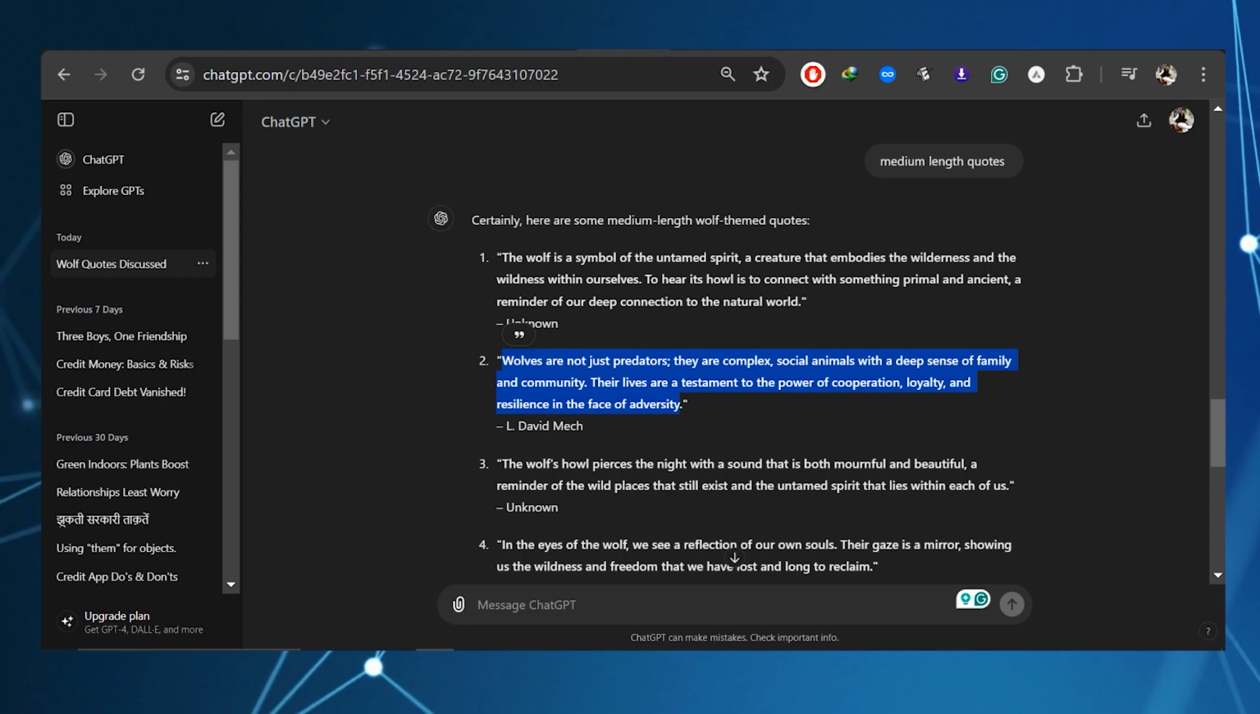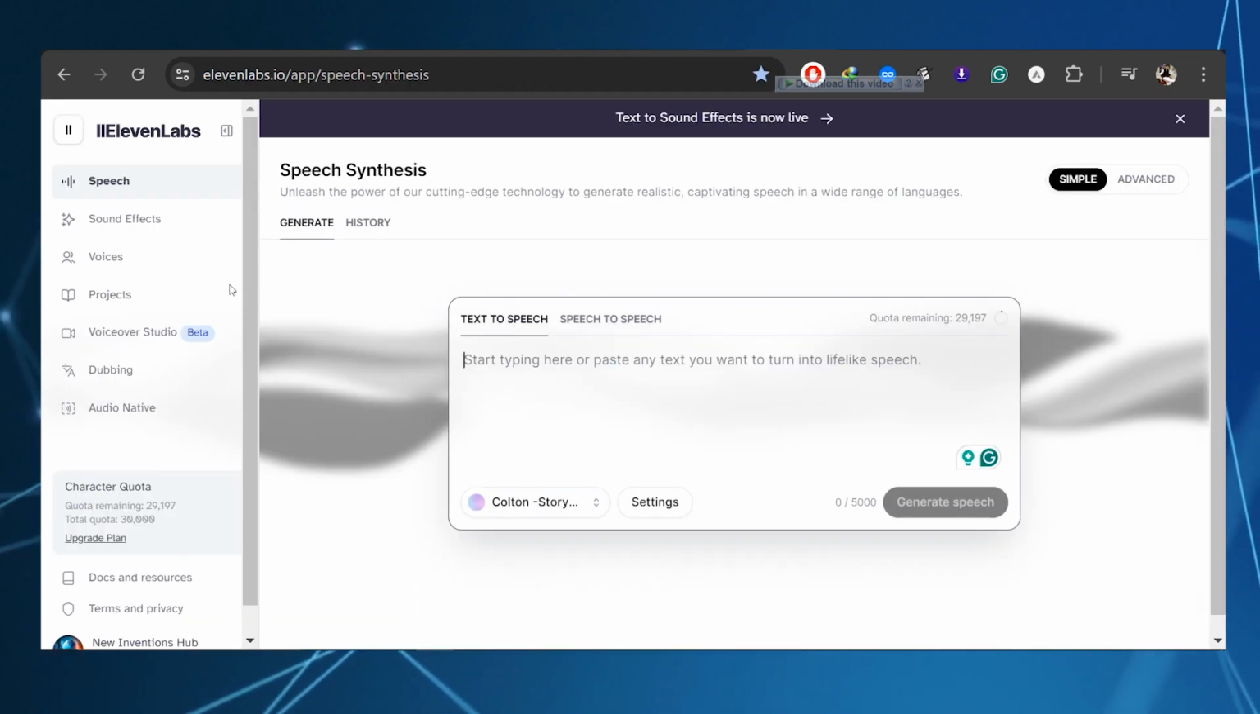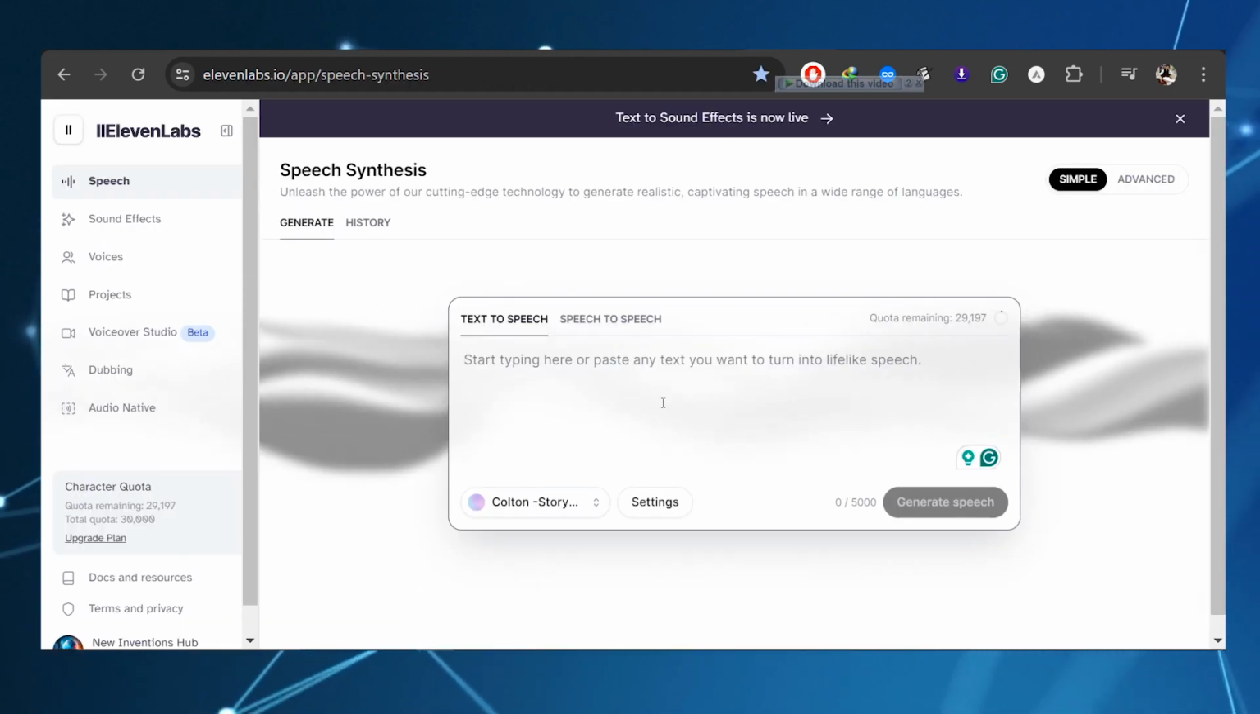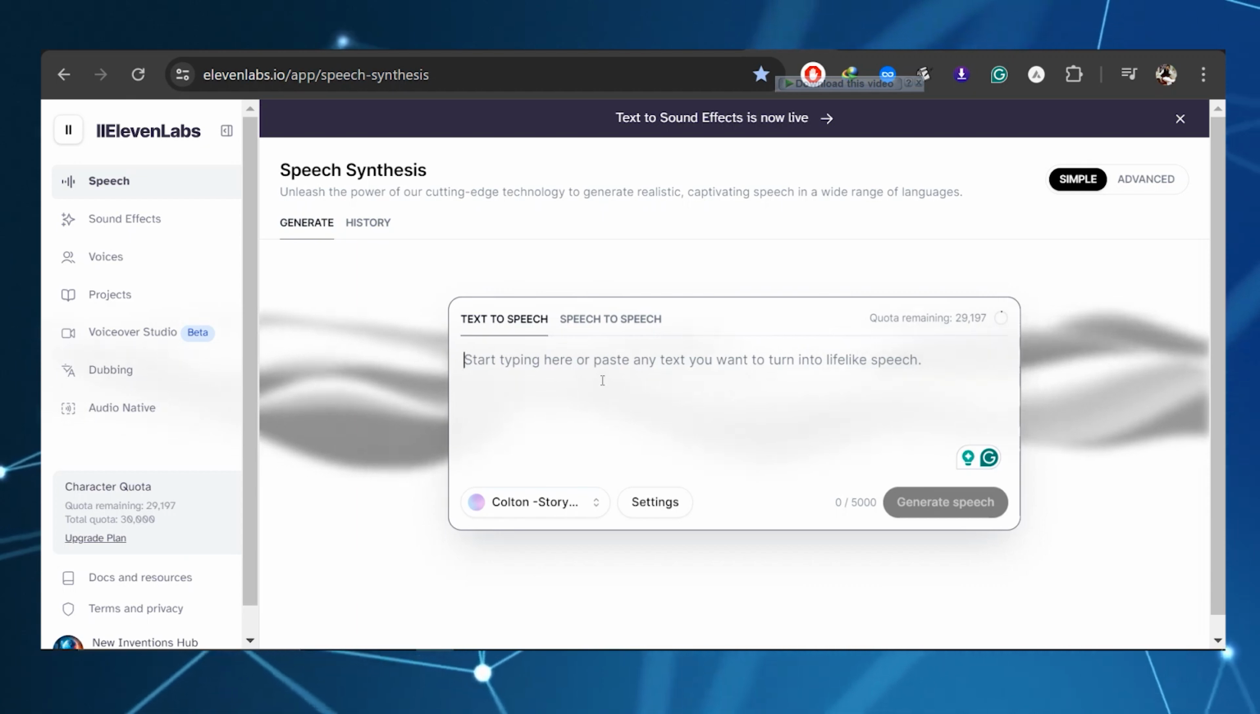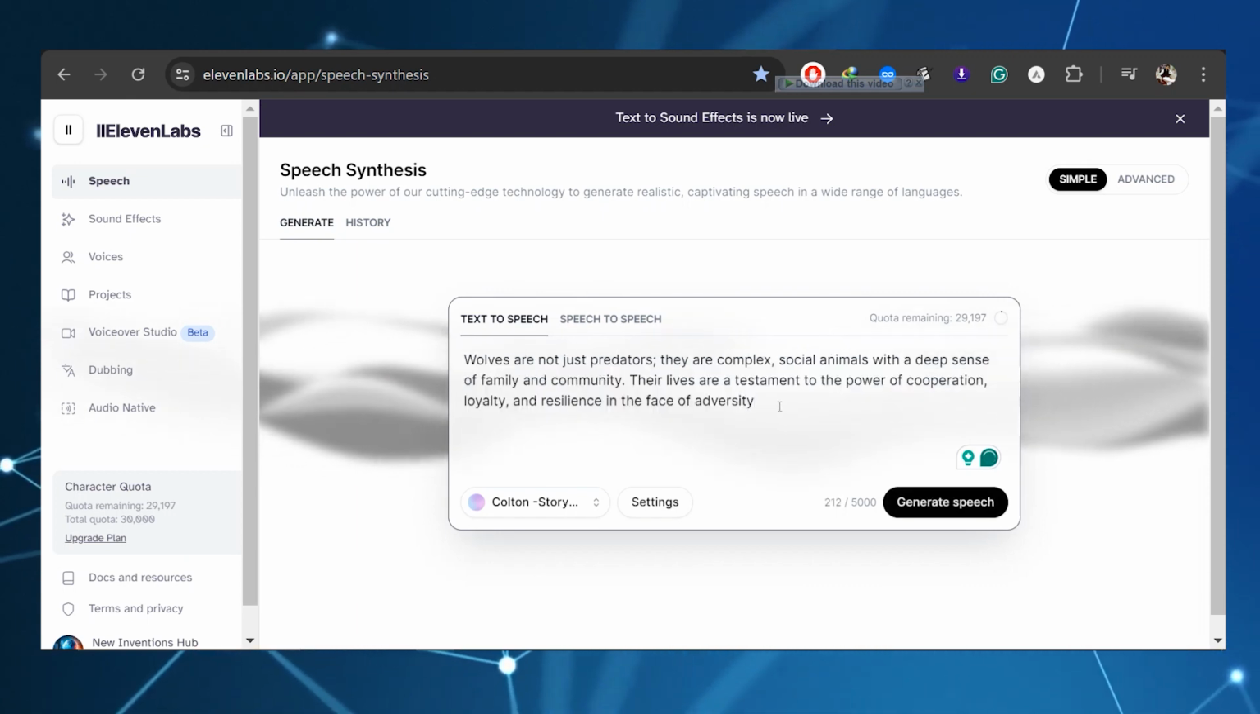After that, head over to 11 Labs. You'll need to make an account there first. Once you're in, you can create a special voice. Paste the quote you picked earlier into the generator on 11 Labs.